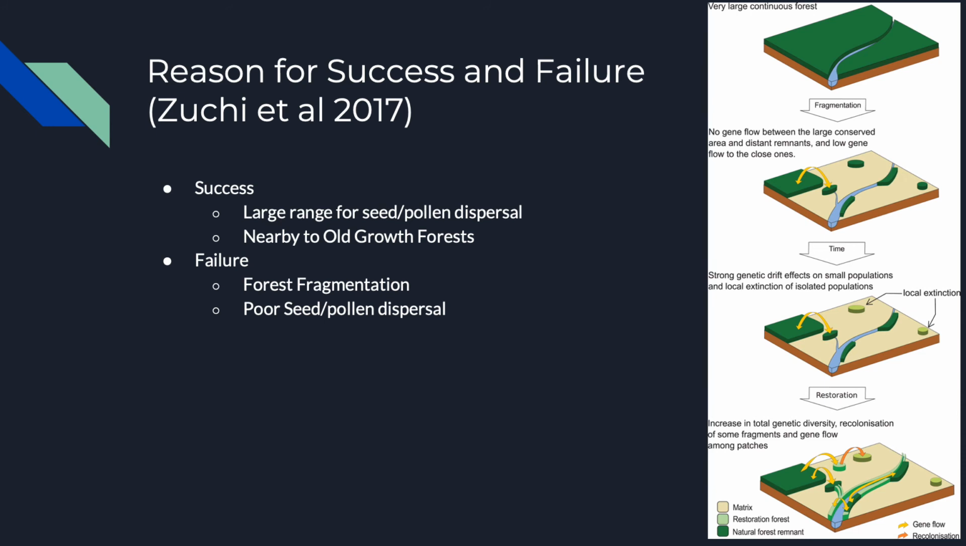Some failures that can contribute to poor genetic variation could be poor seed or pollen dispersal. So if your seeds only go a few meters, or pollen doesn't spread too far, or if it's dependent on pollinators which have gone extinct, or the population has gone extinct due to deforestation, that can be a huge issue. Or forest fragmentation: large continuous forests being split up into small, discontinuous sections makes it really hard to spread these genes through these gaps in the forest.